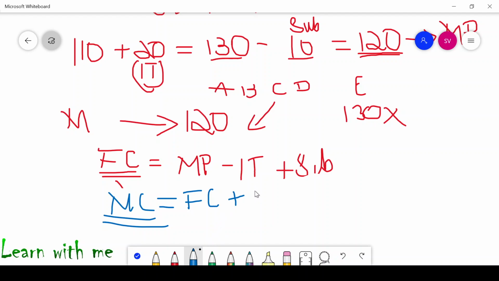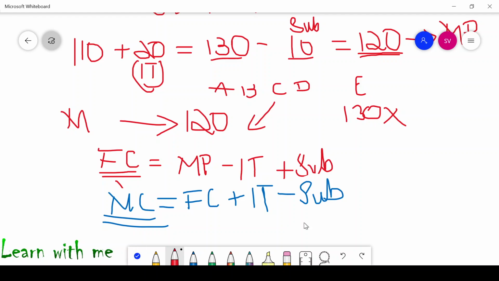Along with that, you are paying 20 rupees as indirect tax. So you have to add indirect tax in case of market price, and subsidies will be deducted here. And in case of factor cost, subsidies will be added. If subsidies is added, then income tax will be deducted from market price.